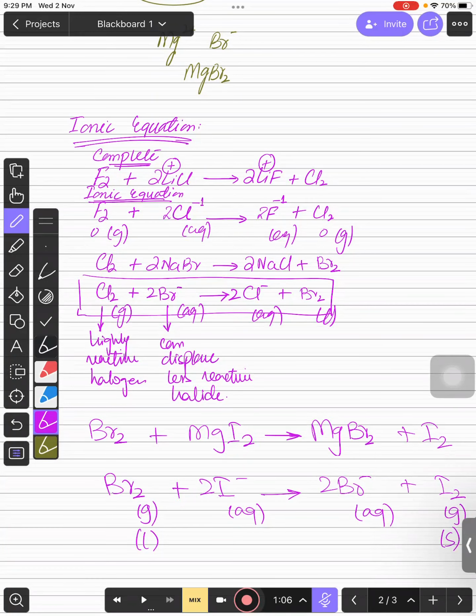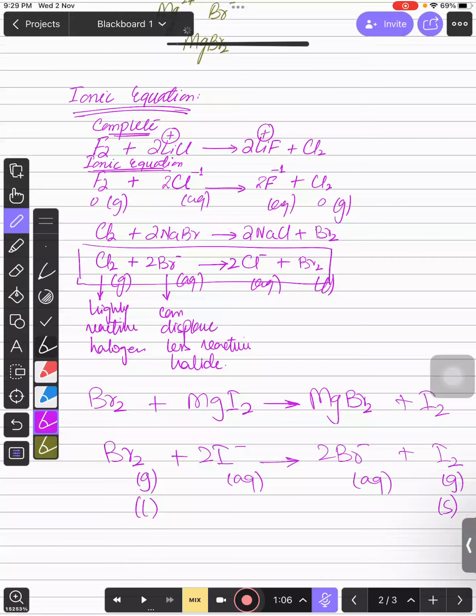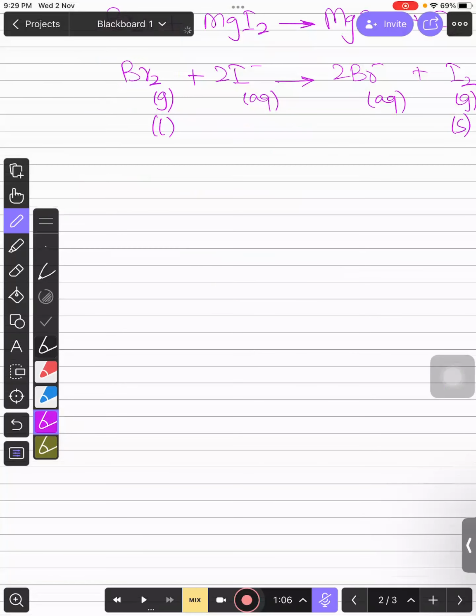Right, everyone? Mg is a spectator ion, sir. Yes, absolutely. I'm not using the word spectators over here. I'm just showing you a simple thing: if the ion or the atom is going to be useful in the equation, then you need to use it. Otherwise, in an ionic equation, we just need to use the one which is participating in the reaction, right? Like a simple way to say it for you.